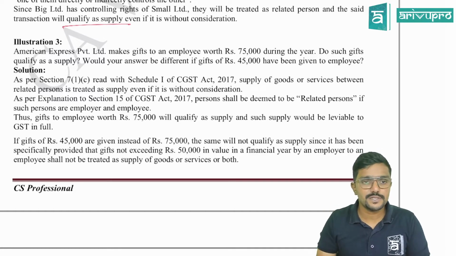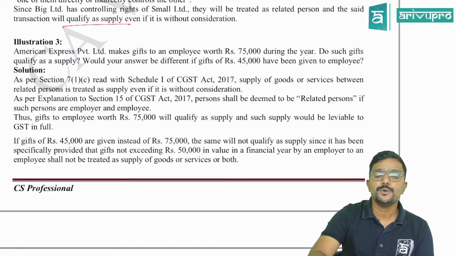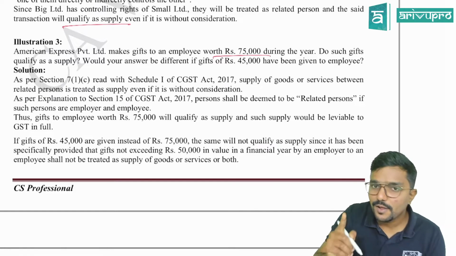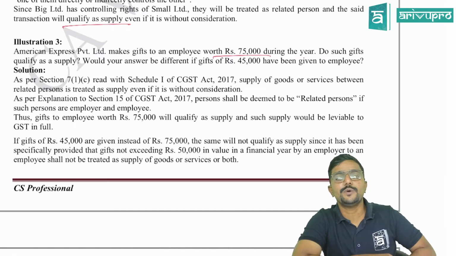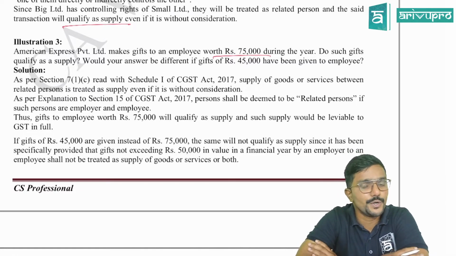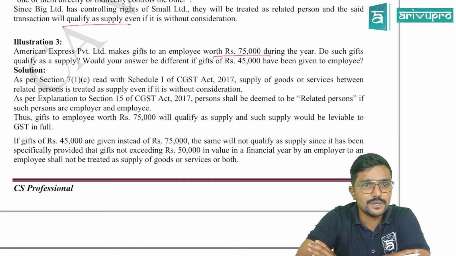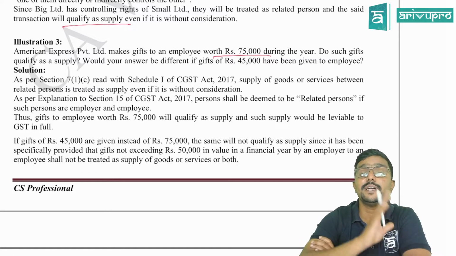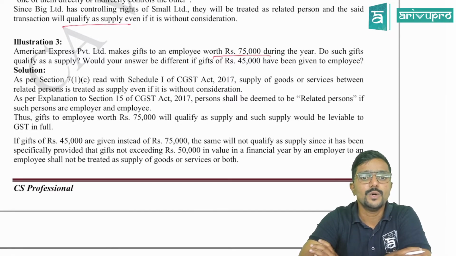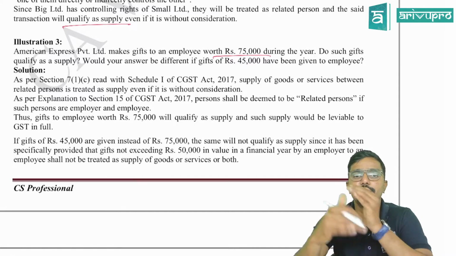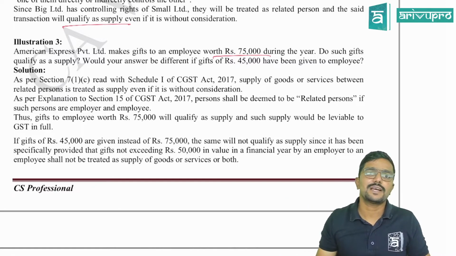Chalo. Illustration 3. American Express Private Limited makes a gift to its employee worth 75,000. Employee and employer are related. So the employer is giving a gift to the employee worth 75,000 during the year. Do such gifts qualify as a supply? Yes, it is a supply. The entire 75,000 would be taxable because it is more than 50,000. Would your answer be different if gifts of 45,000 had been given to the employee? No, nothing will be taxable because up to 50,000 it is not taxable. They have given clarity on it.